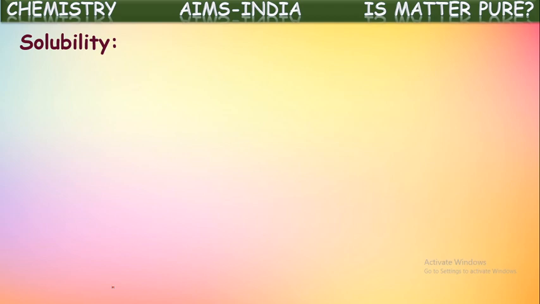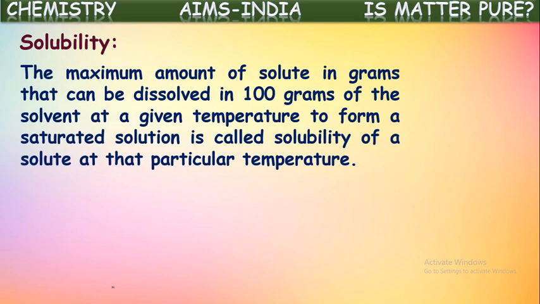Next, we are telling solubility. What does it mean here? The maximum amount of solute in grams that can be dissolved in 100 grams of the solvent at a given temperature to form a saturated solution is called the solubility of that solute at that particular temperature. Yes, by adding solute continuously, we can prepare saturated solutions. So if you take a saturated solution, the quantity of solute dissolved in a particular quantity of solvent to make a saturated solution is called the solubility of that solute at the temperature.